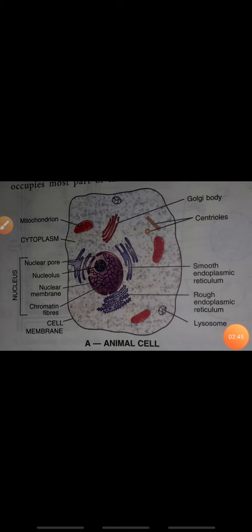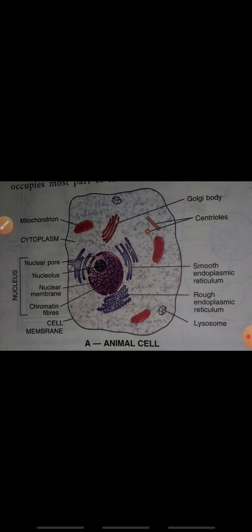They digest the stored food during unfavorable conditions when food is unavailable to the cell. So they can digest the stored food also when the food is not available for the cell.